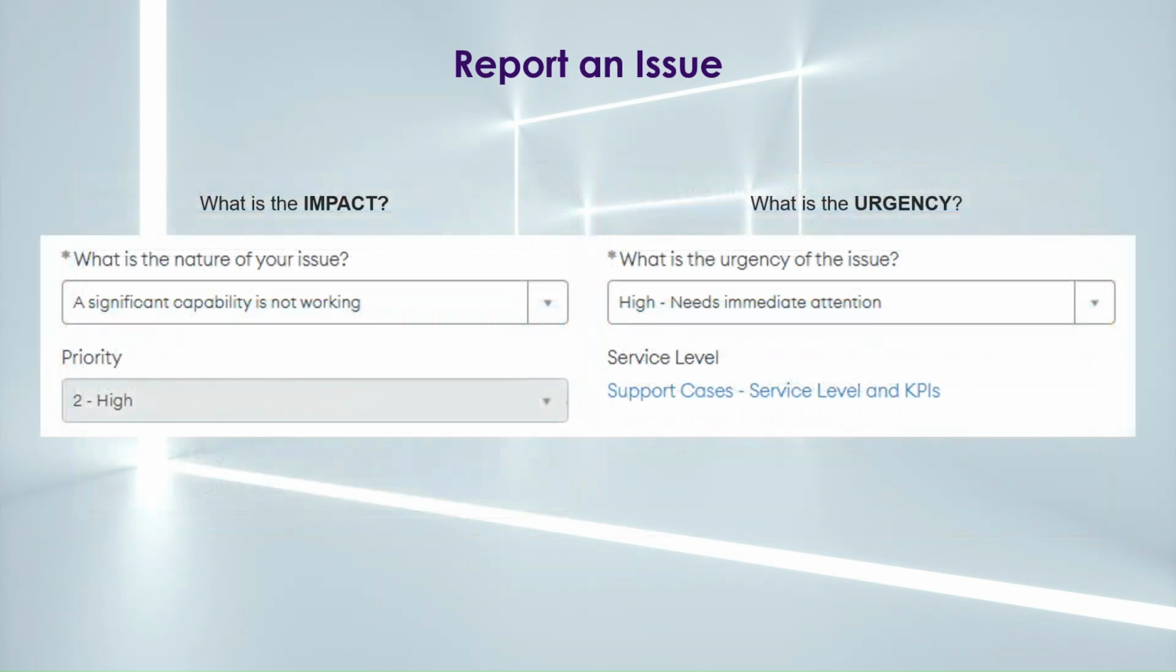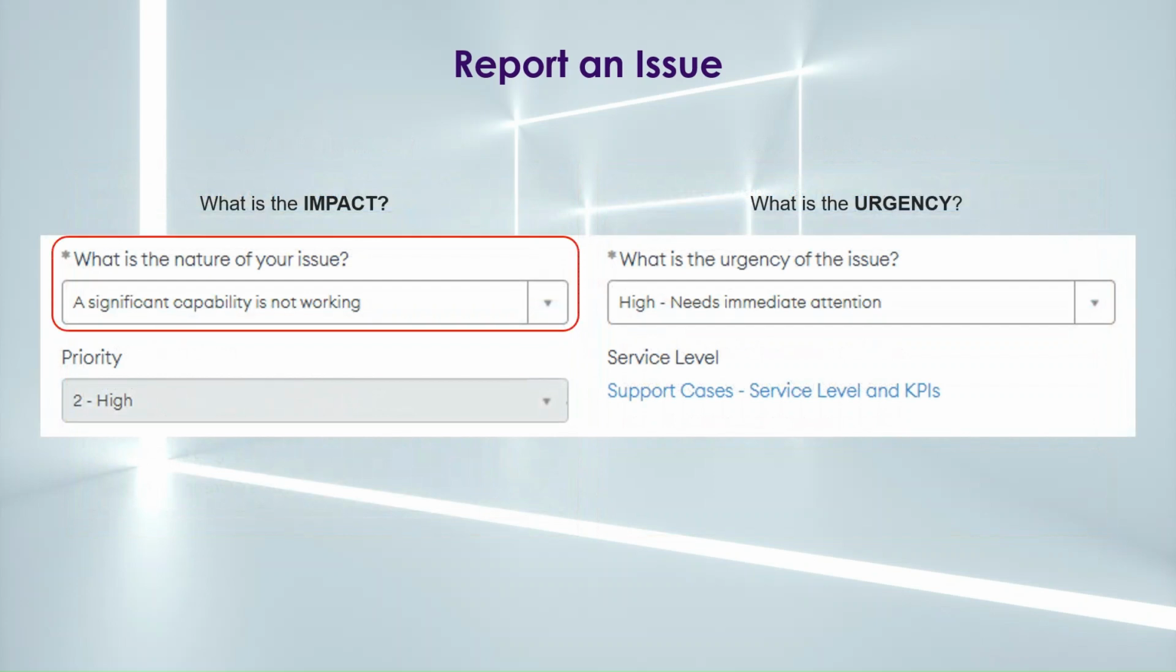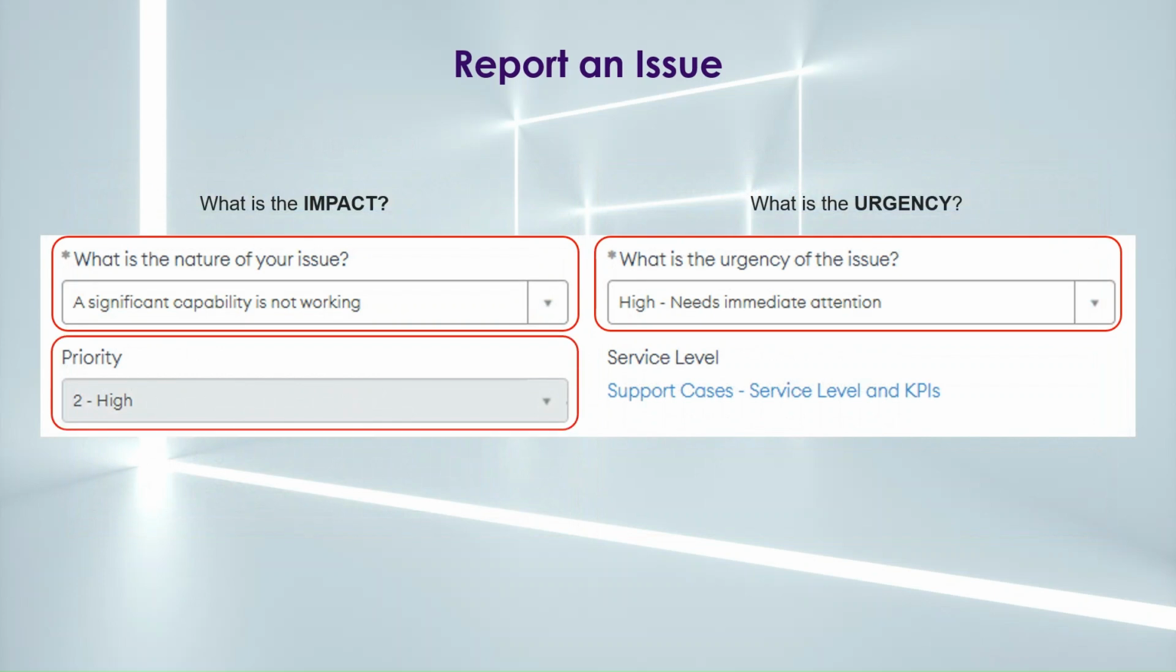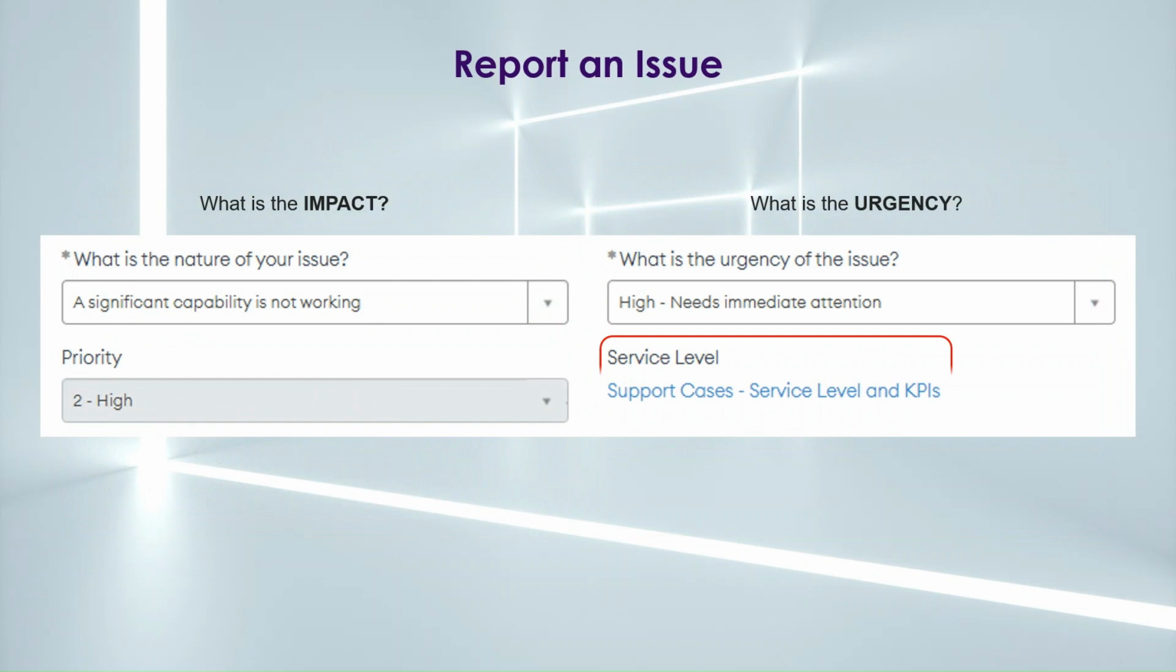For example, by choosing a combination of a significant capability is not working and high needs immediate attention, this results in a priority 2. Once the fields are selected, you can review the target service levels and KPIs applicable to the assigned priority, and if it does not accurately reflect the impact and urgency of the reported issue, the impact and urgency field can be adjusted before submitting the case. And depending on the options chosen, additional related questions will become available to complete.